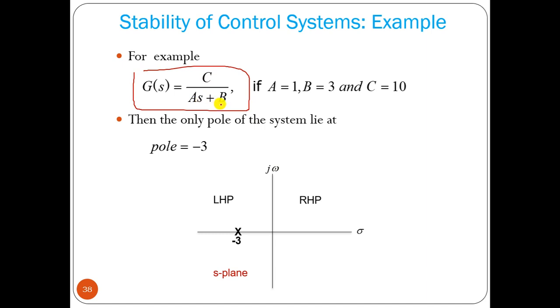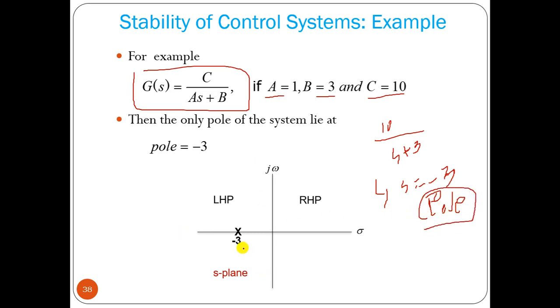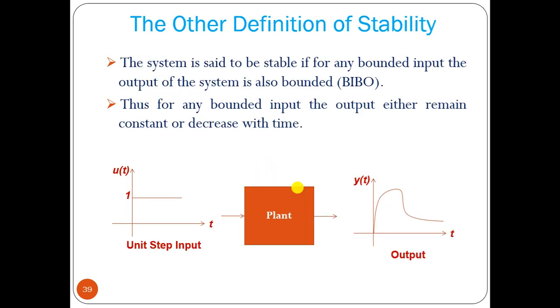Now for example, let us take a first-order transfer function, C divided by (as plus b), where a equal to 1, b is 3, c is 10. So we can write here C equal to 10 divided by (s plus 3). From that, the root of the equation is s equal to minus 3. That is the pole. So we have one pole at minus 3, and we can plot that. We can see this is on the left half plane, so the system is stable, that we can conclude.